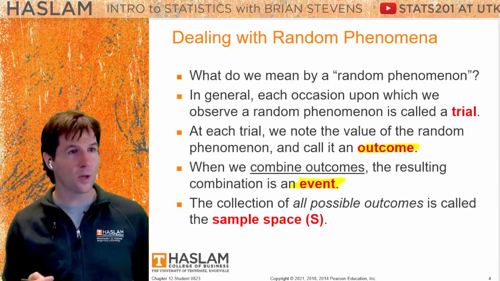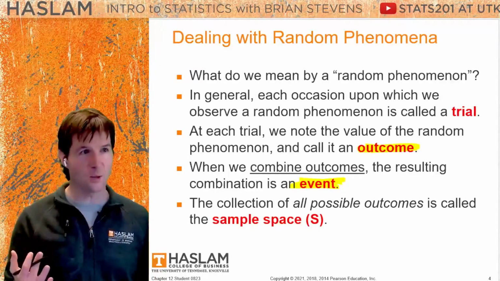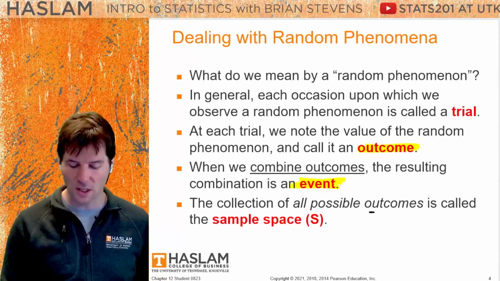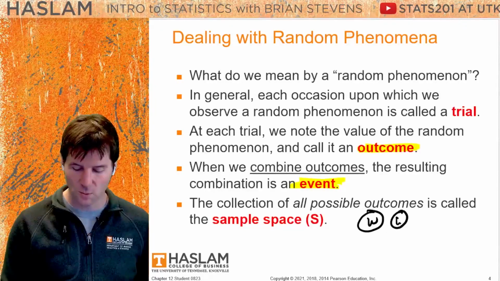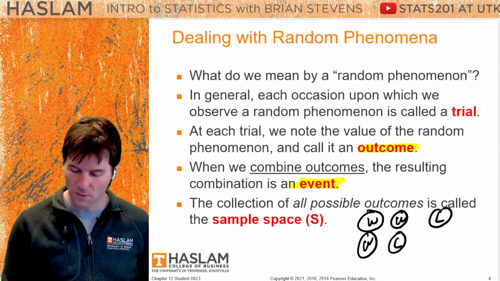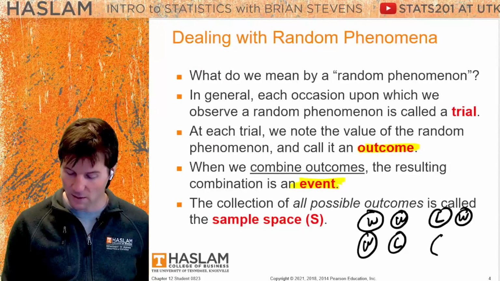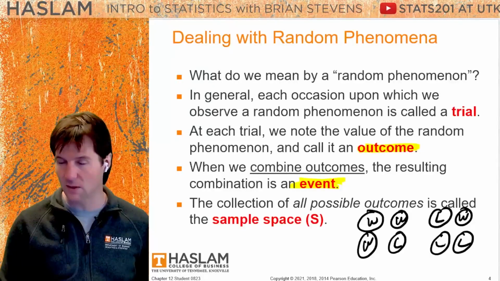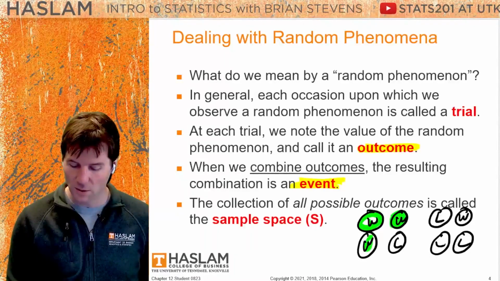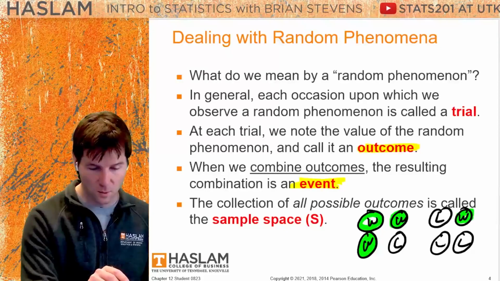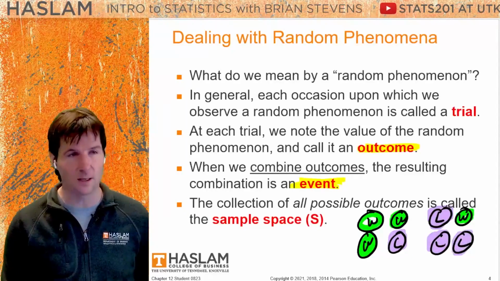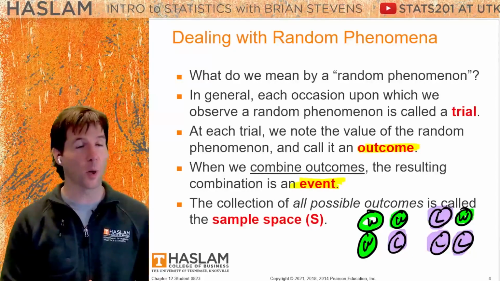Let's think about this. If your team plays 2 games, what are the possible outcomes of 2 games? So you have the first game and then the second game. The sample space here would be something like you win the first, win the second; you win the first, lose the second; you lose the first, win the second; you lose and lose. Think about this. This is all possible things that could happen. We color code a little bit more so you can see. Win 2 times in a row. Or we have that you win the first, lose the second, lose the first, win the second, lose the first, lose the second. These are all things that could occur, and we could look at the probabilities of these different things in mathematics.